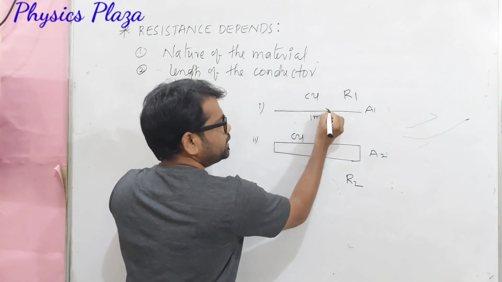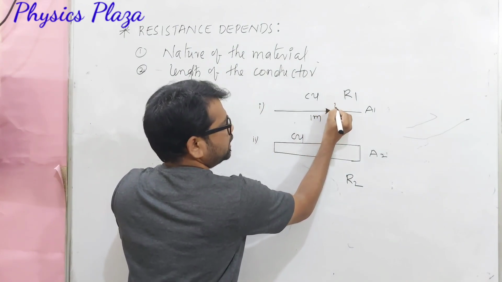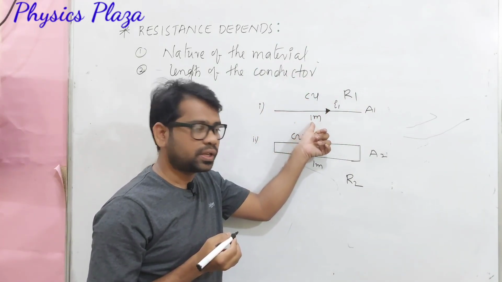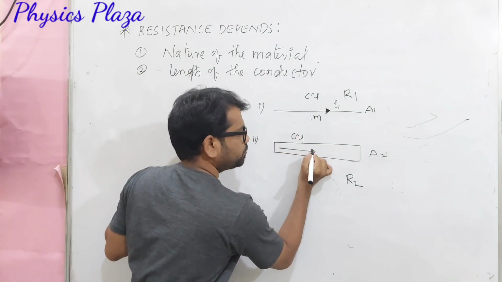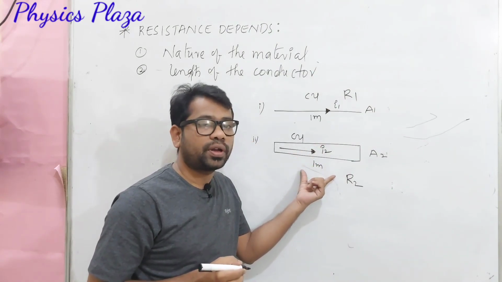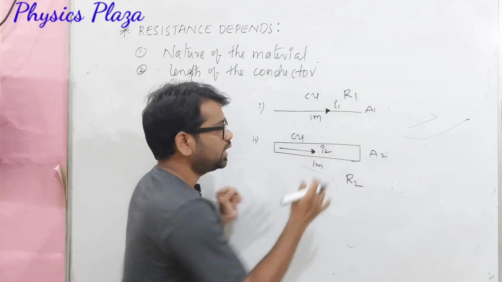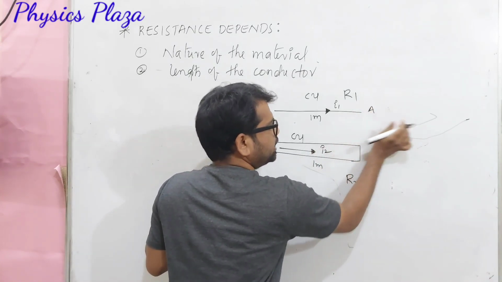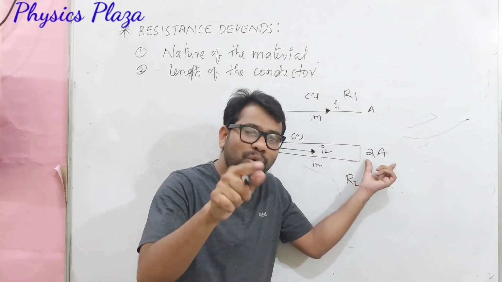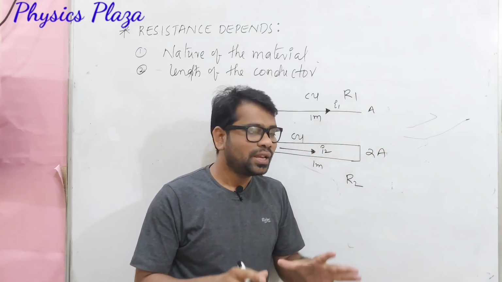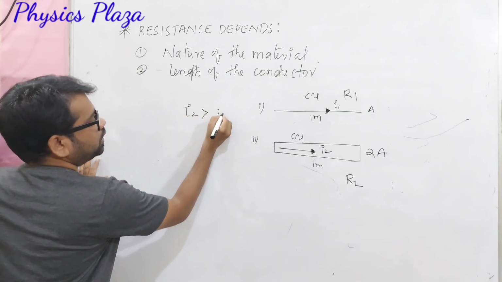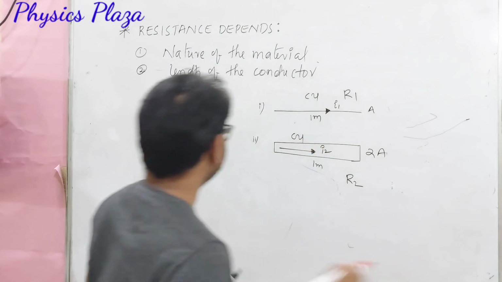Let us say I1 is the amount of current flowing through the first copper wire of 1 meter length only. Whereas I2 is the current flowing through the second copper wire of 1 meter length only. Try to understand here, let us say its area of cross section is A and the other is 2A. So it's very clear that the area of cross section of the second copper wire is more than that of the first. Children, here we notice that I2 is greater than I1. It's very important.